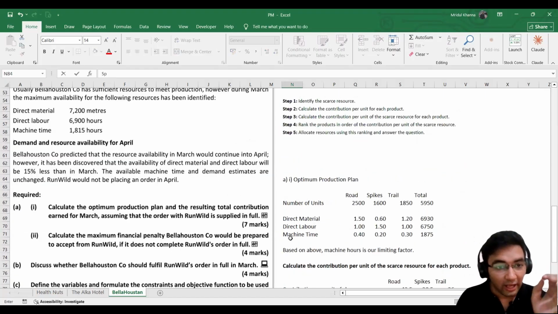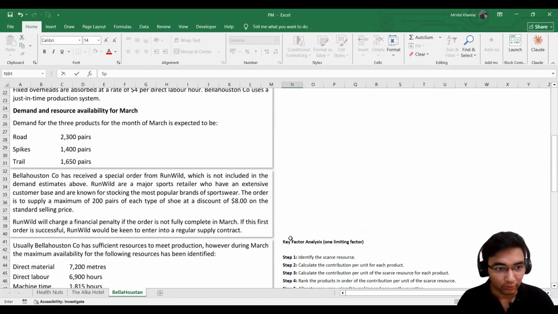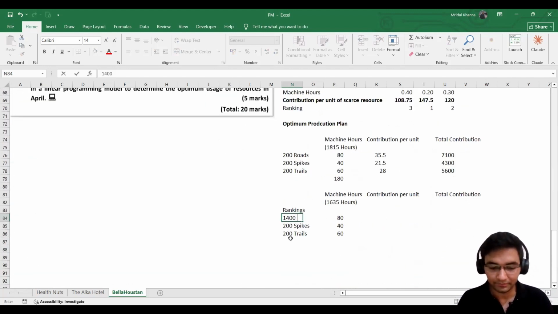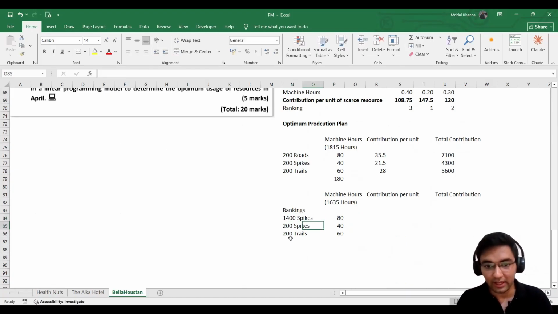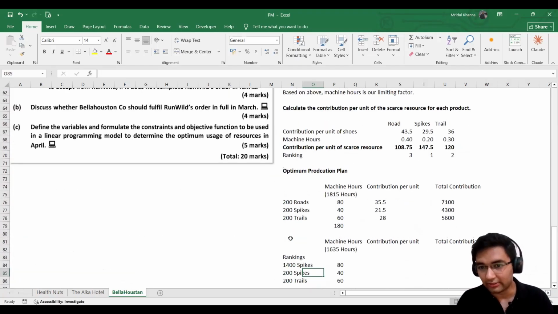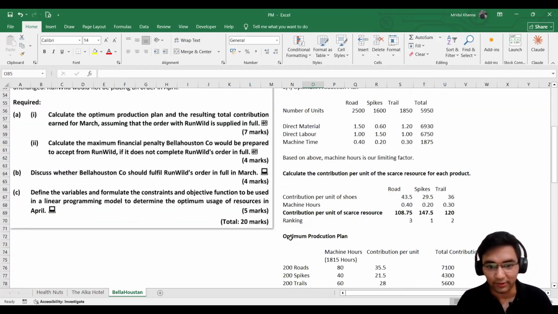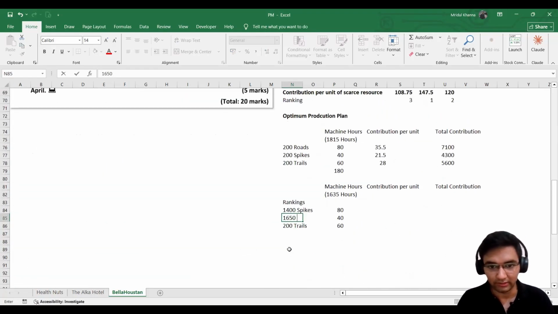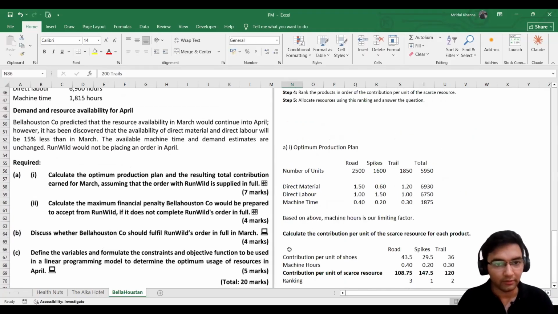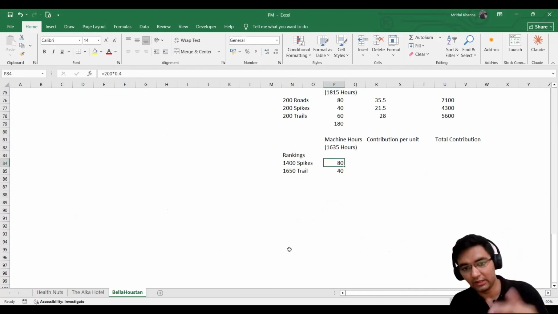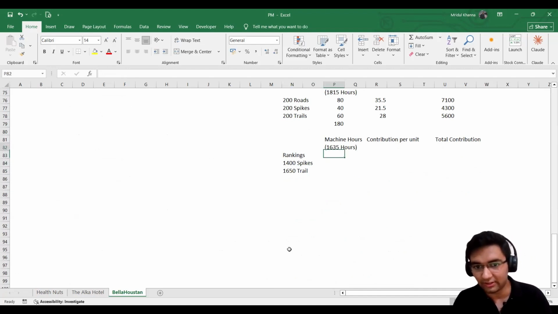How many spikes? As per the market demand, it is asking us to produce 400 pairs of spikes. Then, sorry, the second ranking was for the trail. The trail has 1650 pairs. It's trail, right? Then we'll see how many machine hours we are left with, and accordingly we will be reducing them. I'll just delete this I had copied.